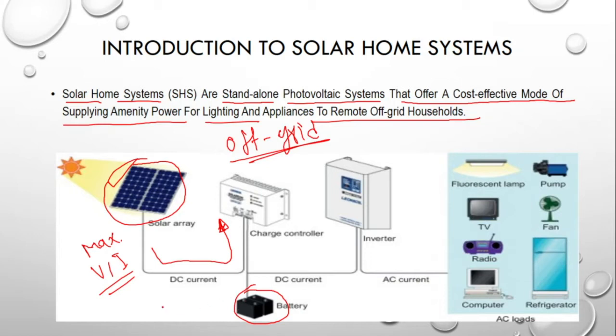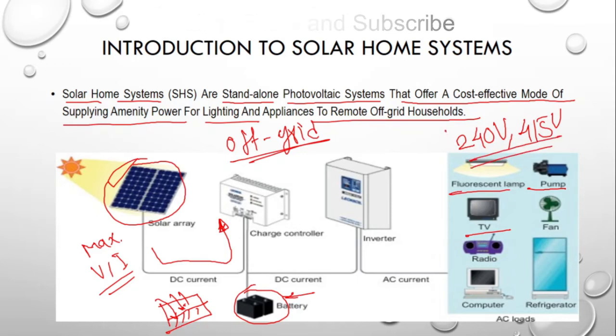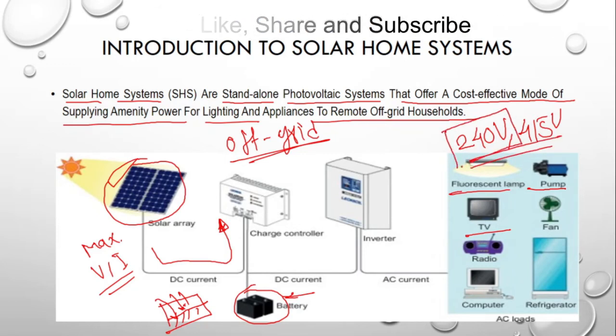That is why, whenever our battery is full, it cuts the supply to the battery, and whenever the battery is in a dead condition, it once again supplies the solar power to the battery. The battery stores the power in the form of DC supply. Whenever we use home appliances in the solar home system which run on single phase voltage, that is 240 volts, or three phase voltage, that is 415 volts, generally the solar home system comes under the 240 volt category.